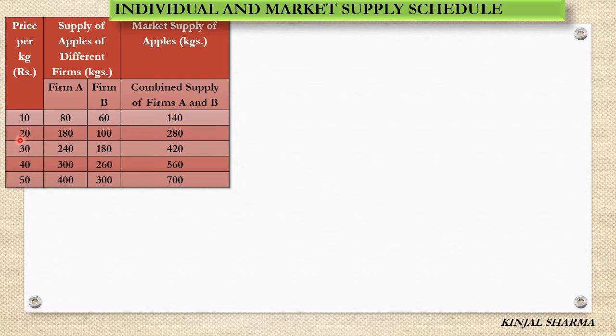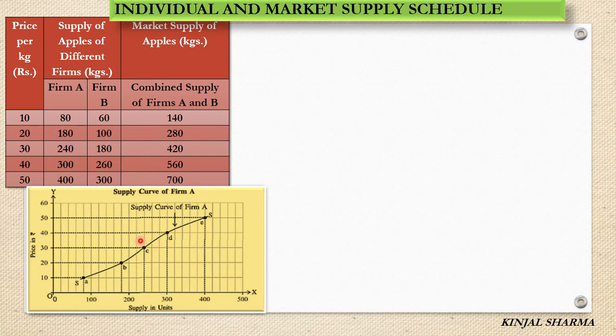Same way at rupees 20, it is 180 plus 100, that is 280 kg of apples. At rupees 20, this much quantity will be supplied in the market. Now this shows that when price is higher, supply is more, and when price is lower, supply is less. So this is also called the law of supply.